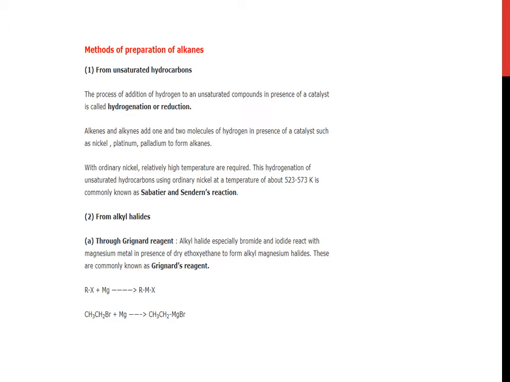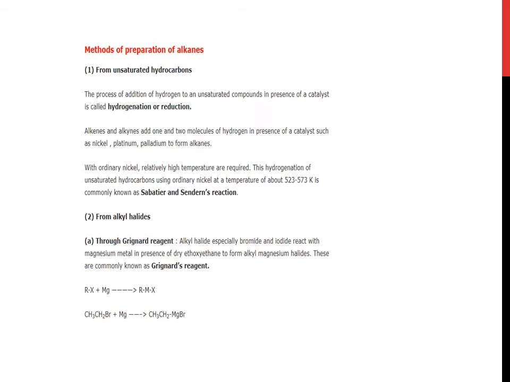Alkenes and alkynes add 1 and 2 molecules of hydrogen respectively in presence of a catalyst such as nickel, platinum, palladium to form alkanes. With ordinary nickel, relatively higher temperatures are required. This hydrogenation of unsaturated hydrocarbons using ordinary nickel at a temperature of about 523 to 573 Kelvin is commonly known as Sabatier and Senderens reaction.